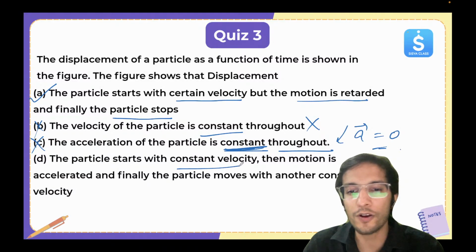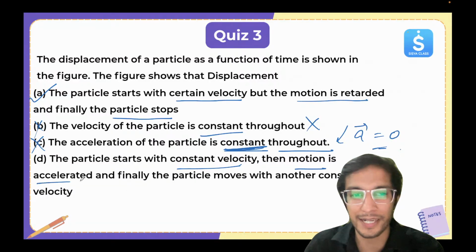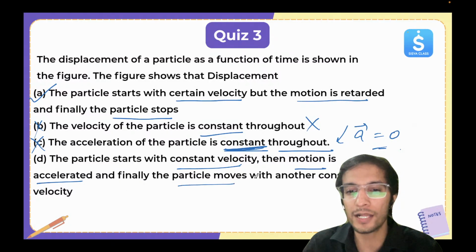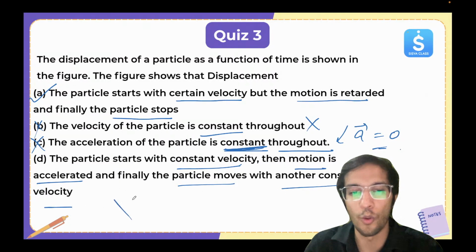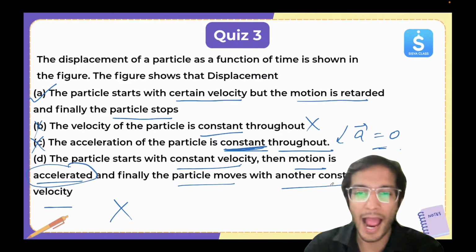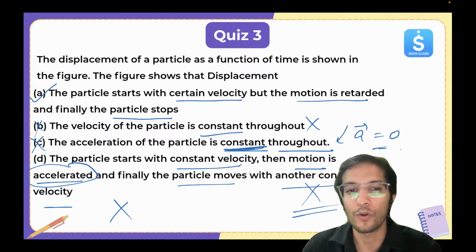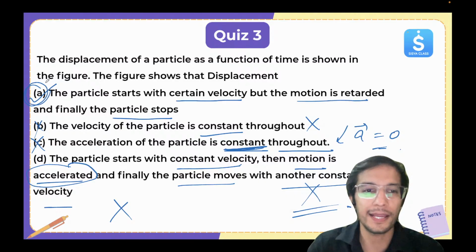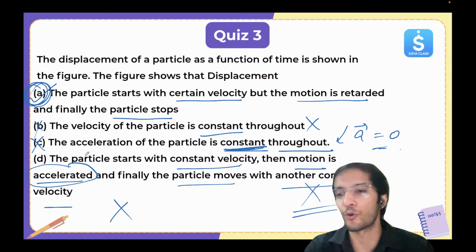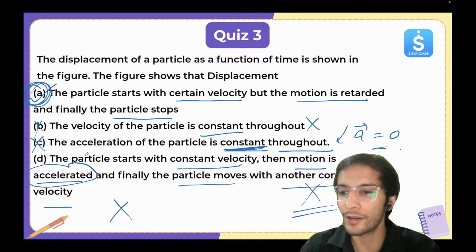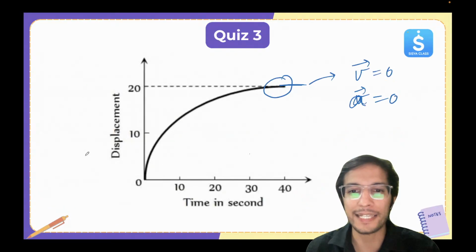The particle starts with constant velocity, then its motion is accelerated, and finally the particle moves with constant velocity. No, it's decelerated and then it's becoming zero. So that's why option A is the only correct one. I hope this is clear. Now let's move on to the next quiz.